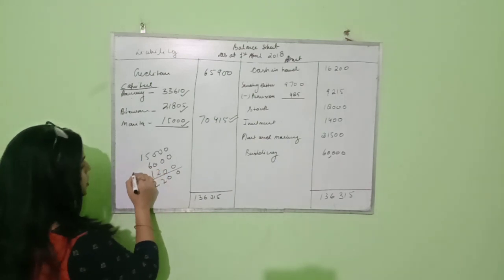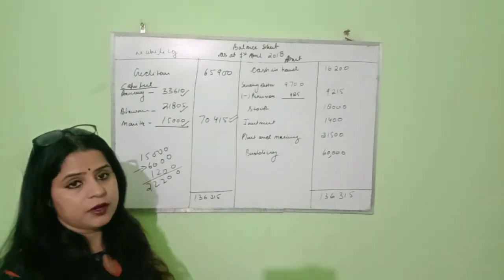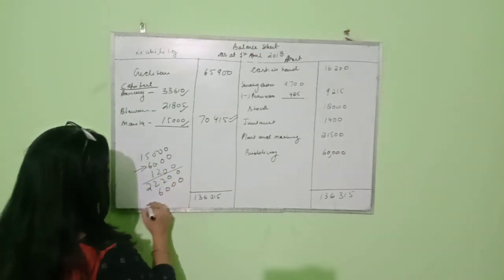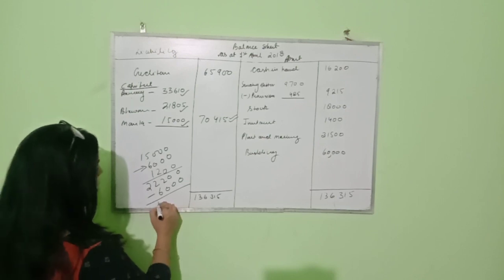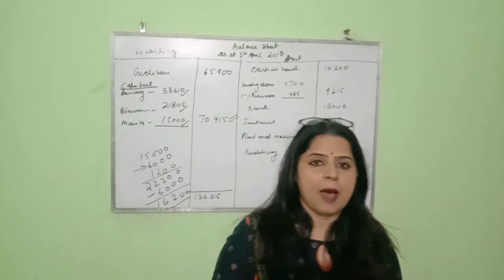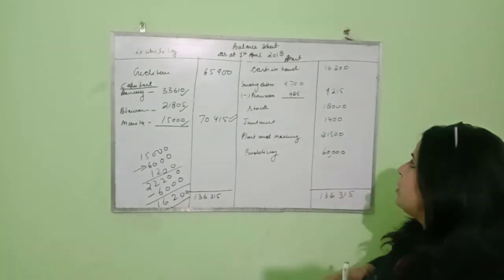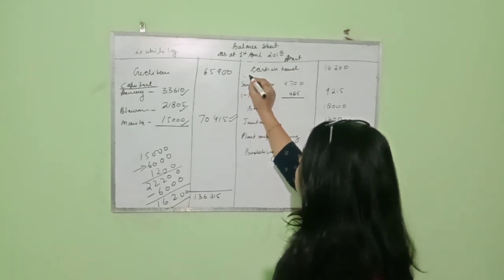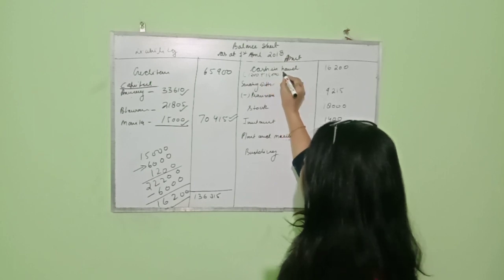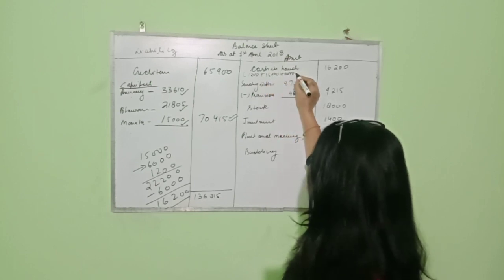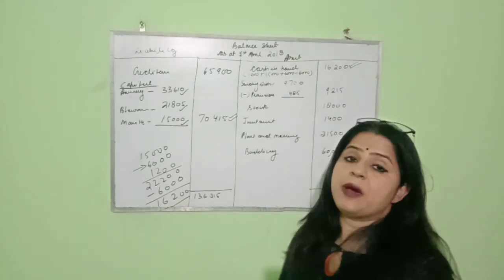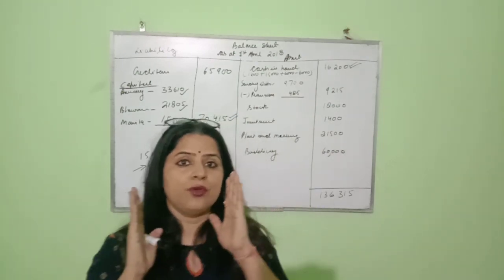Because the goodwill which a partner brings in cash is finally withdrawn by the sacrificing partners. So when I decrease this 6,000 from here, because this 6,000 rupees has gone out, I am left with 16,200. So how much cash in hand is left in the firm? Cash in hand left is 16,200. Let me write in the bracket here: 1,200 was already there, plus the new partner brought 15,000, plus 6,000 of goodwill, and the goodwill 6,000 was also withdrawn. So we are left with 16,200 in our firm.